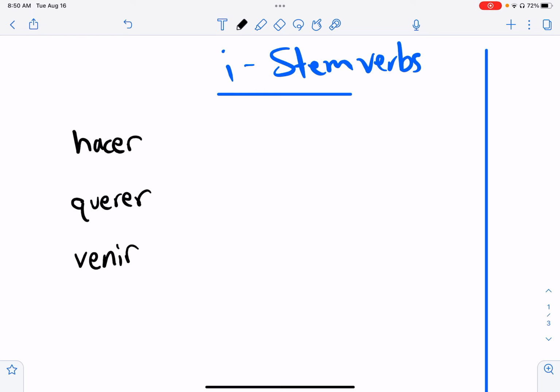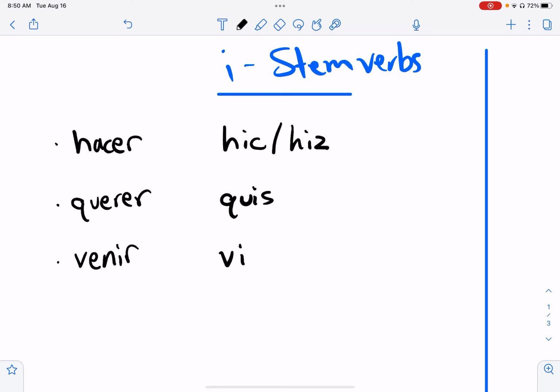Hacer, to do or to make. Querer, to want or to like or love. Venir, to come. Hacer, your stem is hic. Querer, your stem is quis. Y venir, vin. See how they all have I's now in the stem.